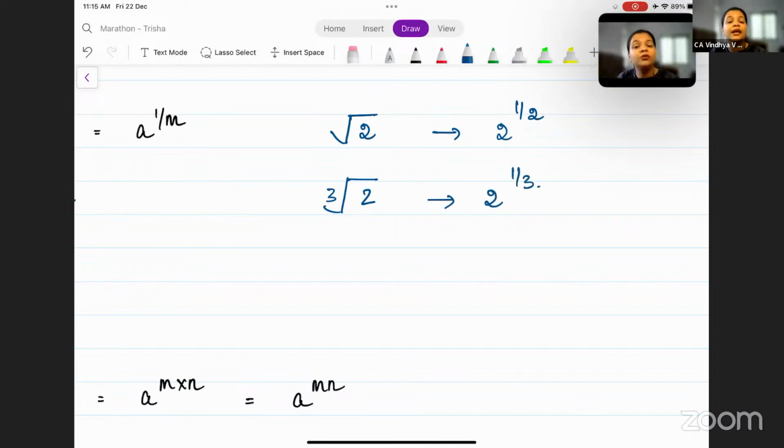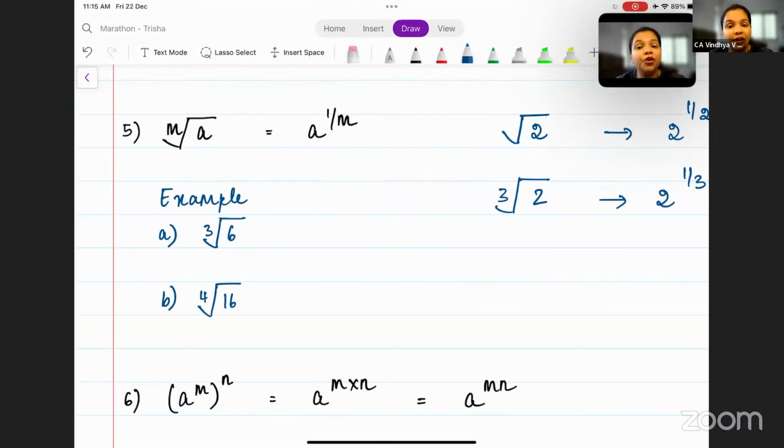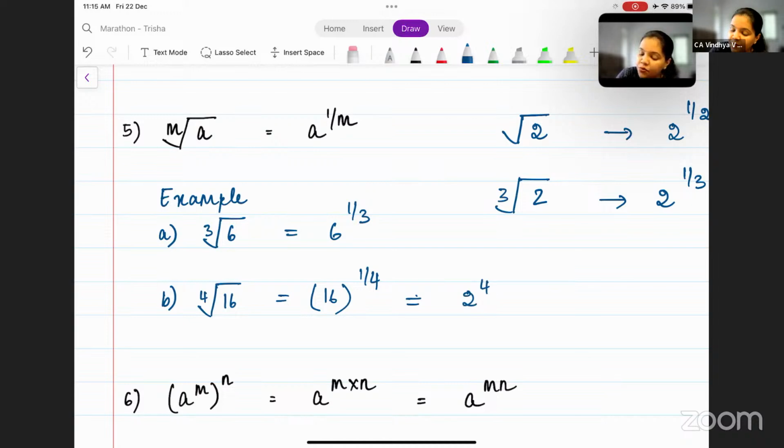So the respective roots can be taken to the power and written as 1 divided by whatever is the value of the root. So here, mth root of a can also be written as a to the power 1 by m. Similarly, cube root of 6 can be written as 6 to the power 1 by 3. And fourth root of 16 can be written as 16 to the power 1 by 4, which can be simplified as 16 is 2 to the power 4, to the power 1 by 4. Is this clear till here?